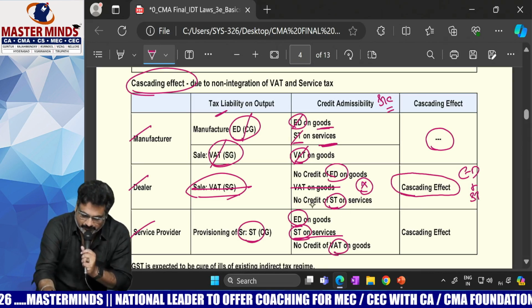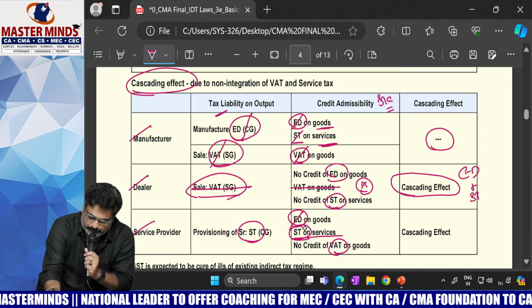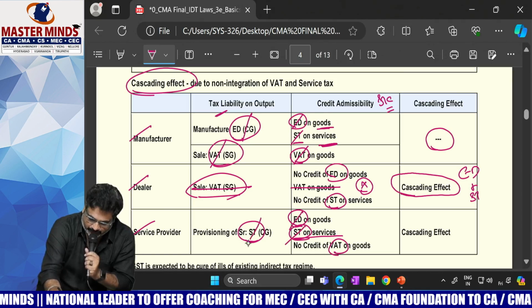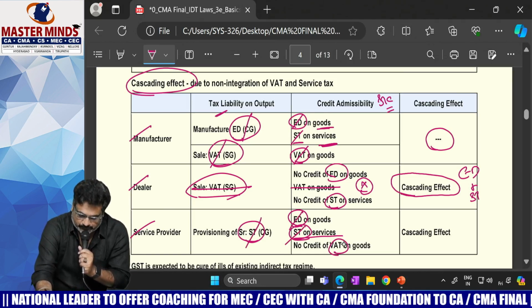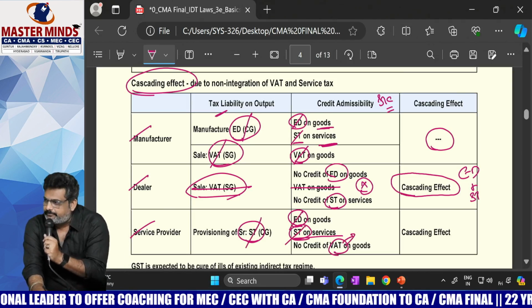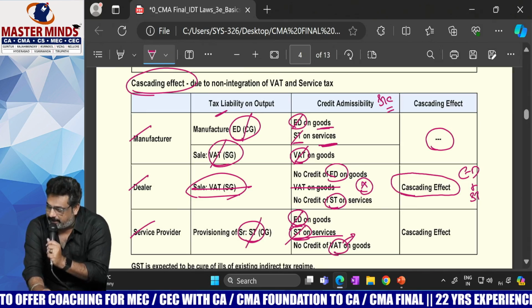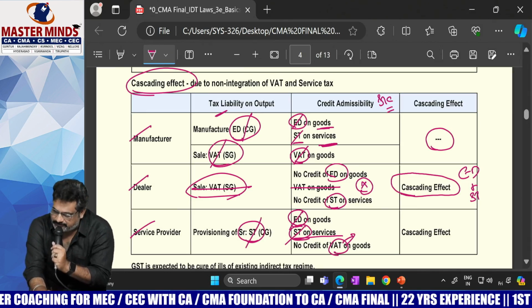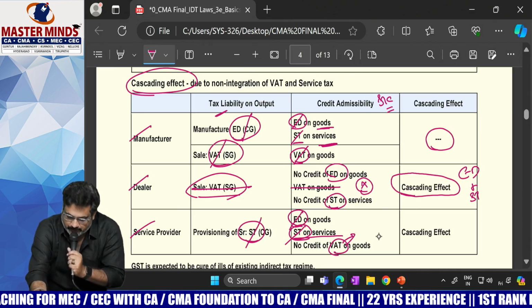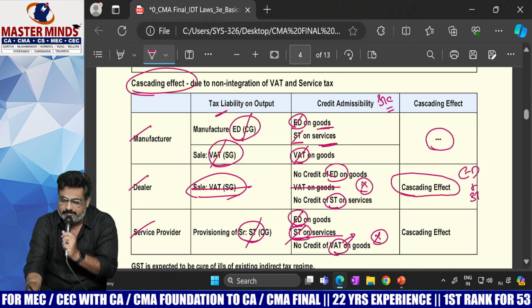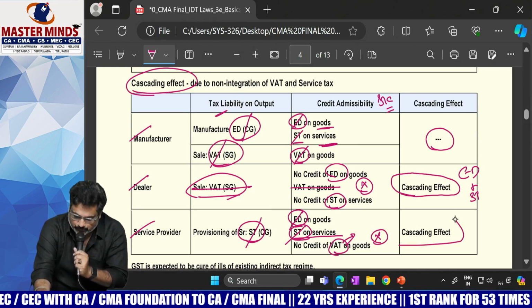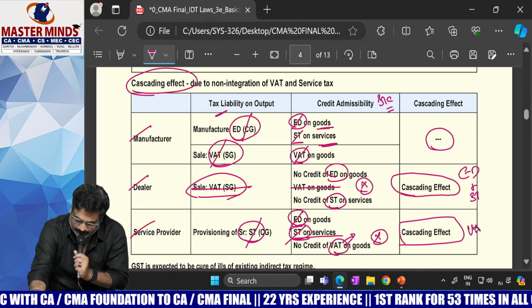Excise duty and service tax are central, and they are used to set off each other. What about VAT? Are we able to set off VAT with service tax? No, because VAT is a state levy and service tax is a central levy. Therefore, we are unable to set off the VAT. In that case also, there is a cascading effect because of VAT.